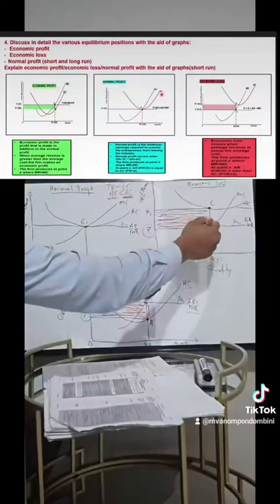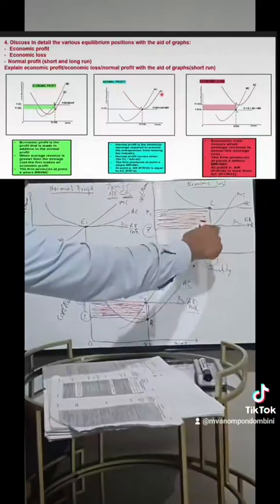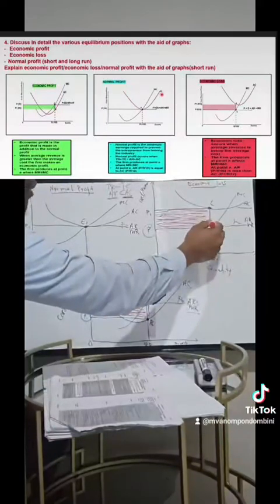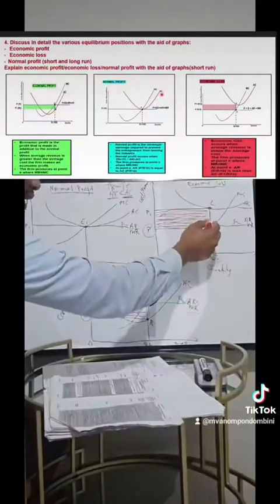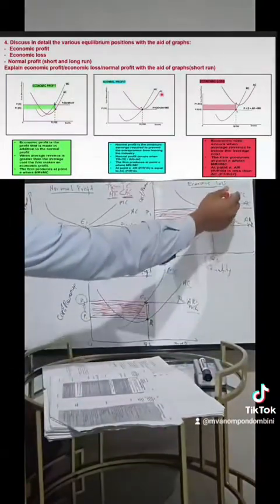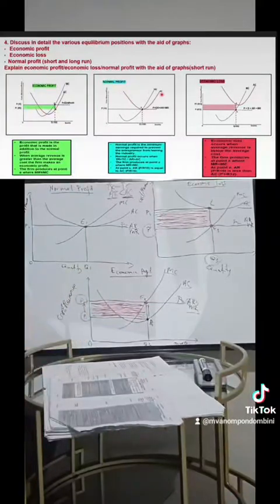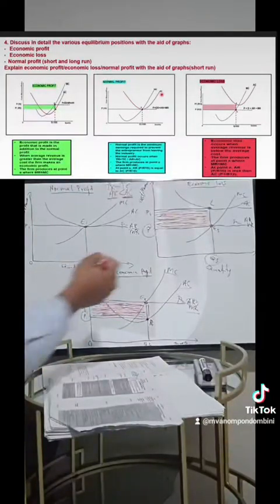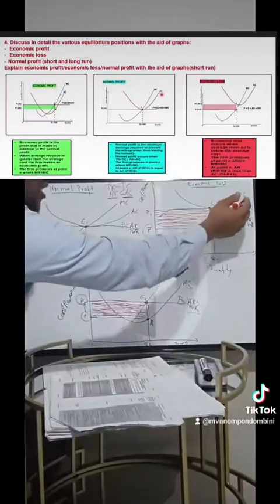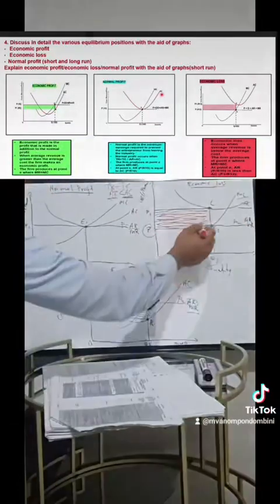So, and then you can see this curve is below the average revenue curve. Then now, we have the marginal cost curve. As you can see now, we have our equilibrium point, whereby the marginal cost and the average revenue slash marginal revenue are equal.